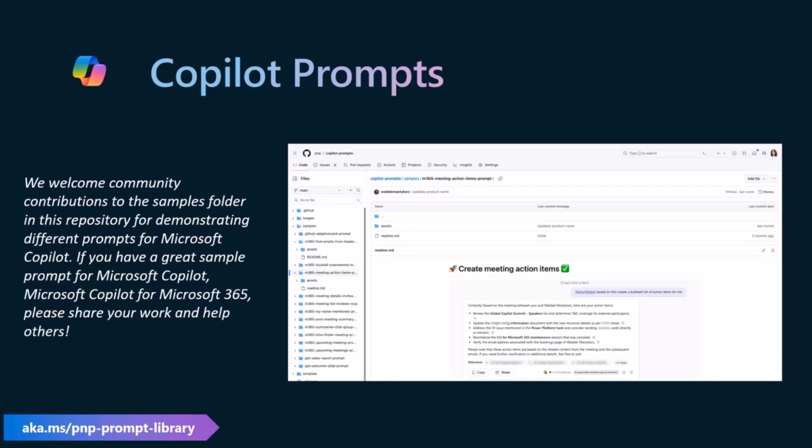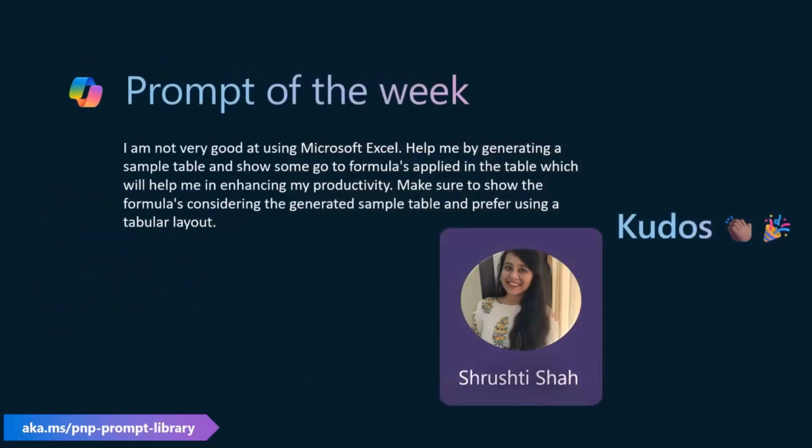And the prompt of the week this week is from Shursti Shah, and that's really about Excel. So how can we use the Microsoft 365 Copilot, I'm trying to rethink what's the latest name, Microsoft 365 Copilot in Microsoft Excel to help us to be more productive. And that obviously is available in the PnP prompt library or either in the sample side as well. But really cool prompt on getting started on using Copilot.